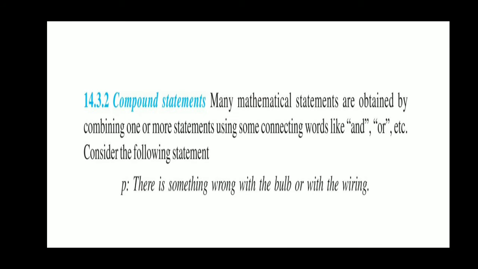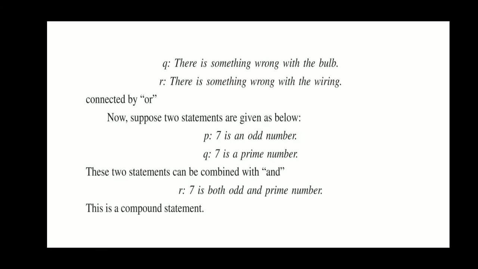For example, we are given: there is something wrong with the bulb or with the wiring. This gives us the information that there is something wrong with the bulb, or that there may be something wrong with the wiring. So this is a combination of two statements connected by or, and that is called a compound statement.